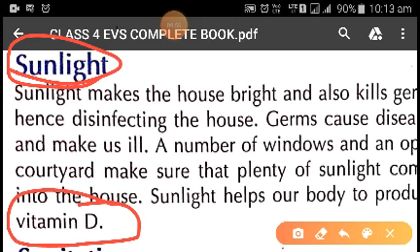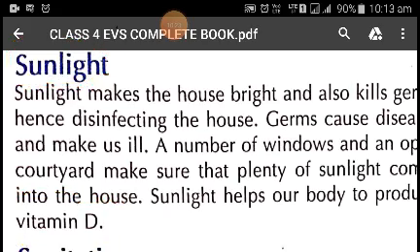So it is very important for us, for our house as well as our body, to get enough sunlight, which will make our bones strong. And if we get enough sunlight, our body gets enough vitamin D, and our body feels active and fresh. So children, I hope you must have understood this also.